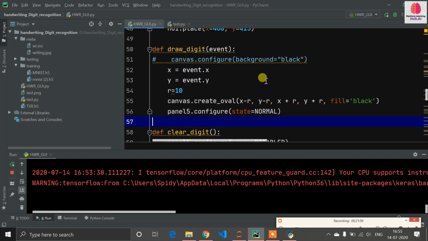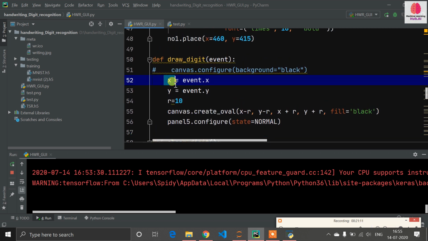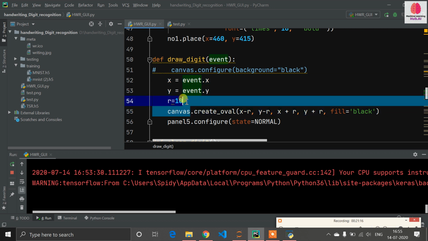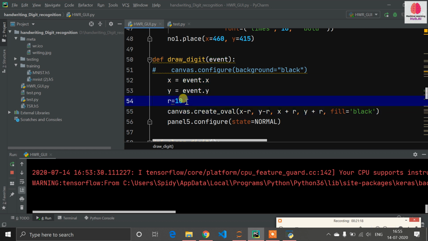If you want to draw the digit, then this is the code which I found in the Tkinter documentation. We need to define x, y, and r, meaning 10 is equal to... just wait a minute.